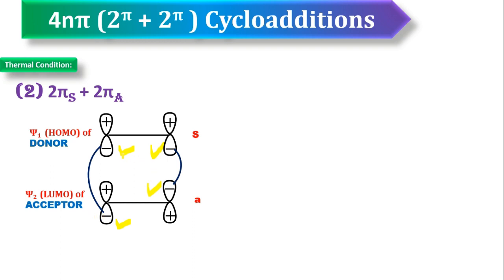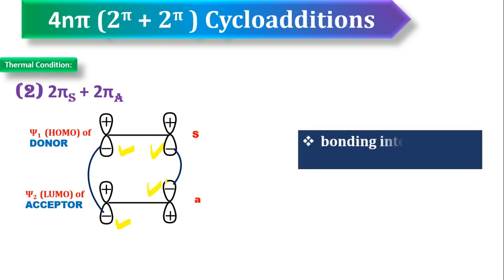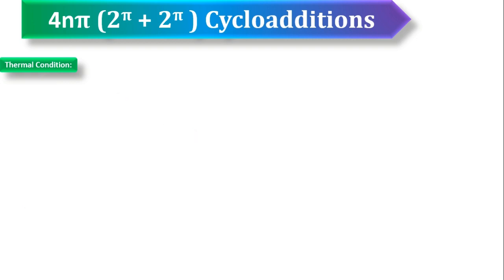Now you see the bonding interaction or anti-bonding interaction here. Minus interacted with minus, minus interacted with minus. So that is bonding interaction. The bonding interaction is always allowed. What is allowed? Under thermal condition, supra-antra mode of addition is allowed. Okay friends, the third one is antra-supra addition.